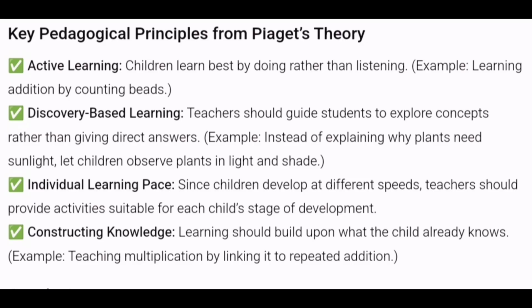So the example given here is that you allow the children to think, all right? Suppose we say plants need sunlight, but why? Rather than explaining why plants need sunlight, you ask the children to observe the plant in sunlight, and at the same time observe the plant in the dark without sunlight. Then you ask them, on the basis of your observation, why do you see that this plant is green and another plant is not so green, or whatever you observe, you can ask them, right?